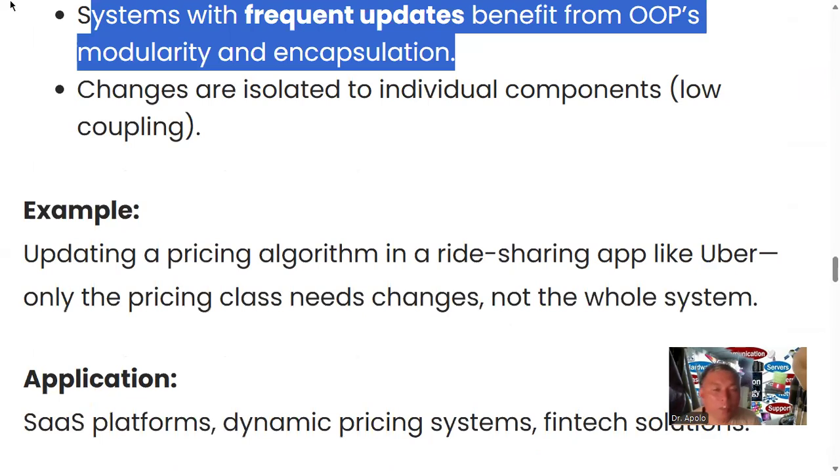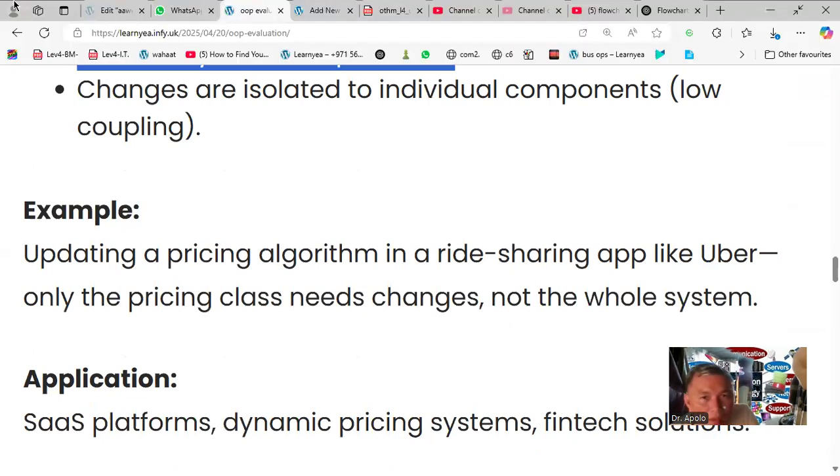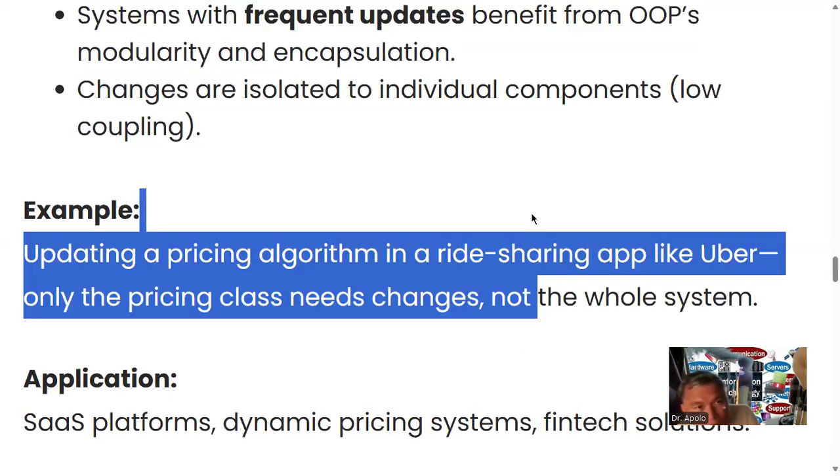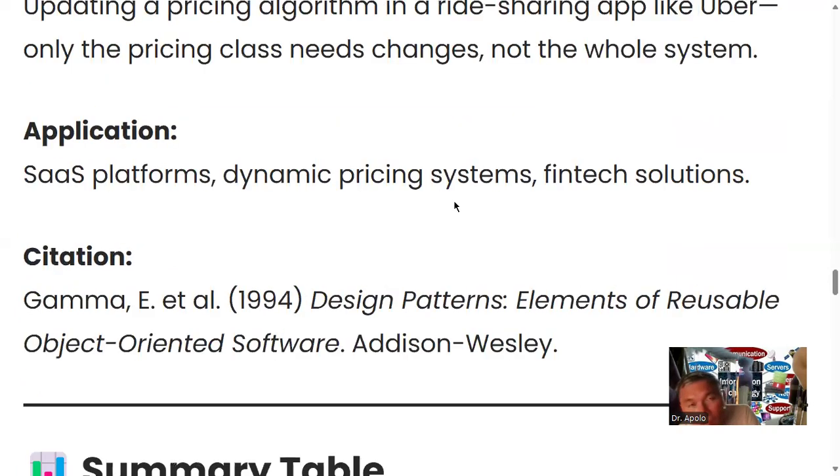By the way, I'm speaking in the language of object-oriented. Updating pricing algorithms in a ride-sharing app like Uber, only the pricing class needs changes, not the whole system. Can you see? So it's easier to maintain. Very cool. Example, SaaS company platform, dynamic pricing system, fintech solution.